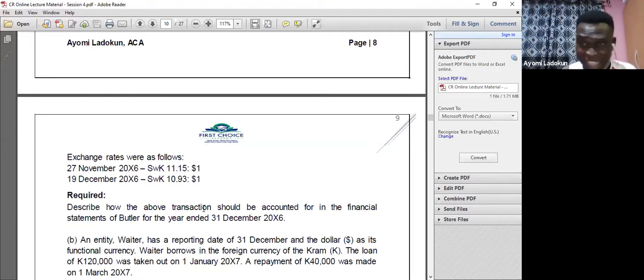I don't need to call a friend in the exam hall to tell me. I don't need to do 50-50, and I cannot walk away because I'm using cooperative money to write the exam and I must pass. I must be a chartered accountant. That's what you tell yourself. Sometimes you get to the exam, go through all the questions, and realize that what you have in your head is not sufficient to pass. You cannot walk away. You just tell yourself, this question, I'm going to solve it and I'm going to pass. Then you start in confidence, even though you cannot supply all the answers you're supposed to. But I've seen a lot of people like that, and they eventually pass.